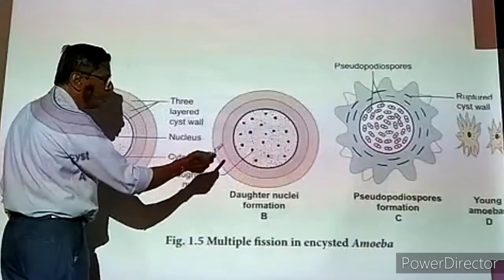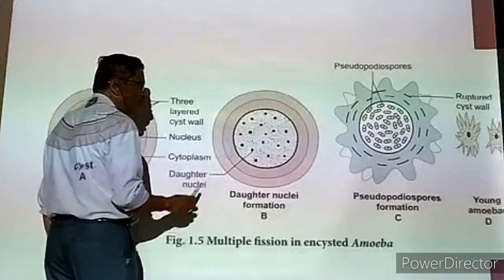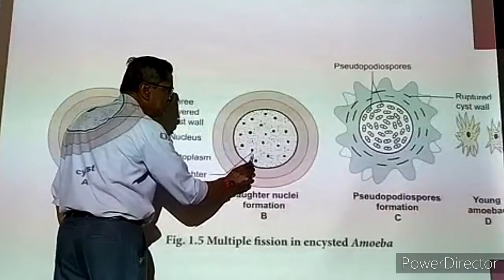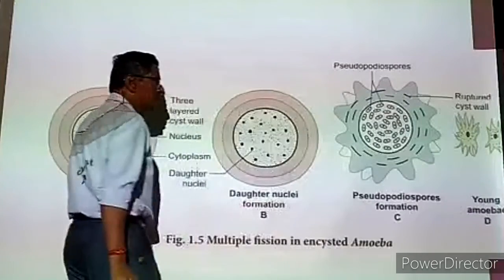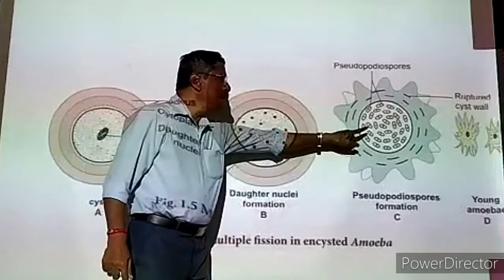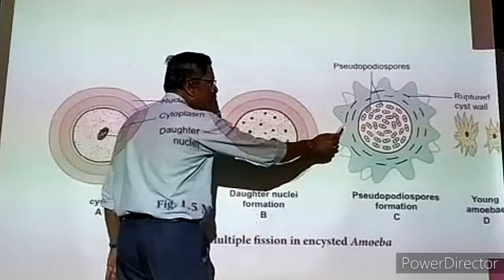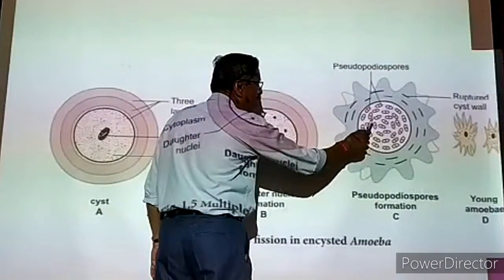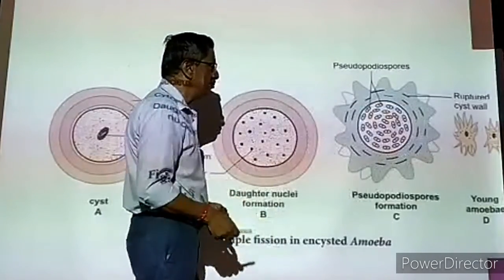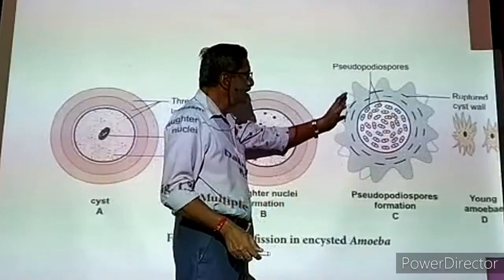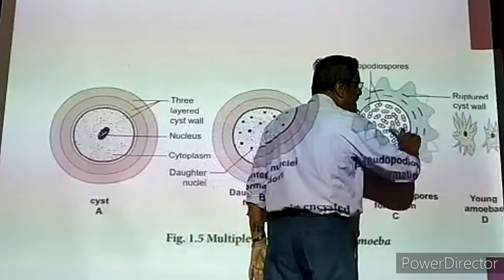Here also 1 into 2, 2 into 4, 4 into 8, into 16, like that up to 32 it will be multiplied. Then each daughter nucleus is surrounded by cytoplasm, and an enormous number of cells will be produced. The cells may be either spherical or oval in shape. Now once an enormous number of young amoebae are produced, then the cyst wall slowly disintegrates. That is, it disappears. Either it will diminish or it will disintegrate, and all the cells will be released out.